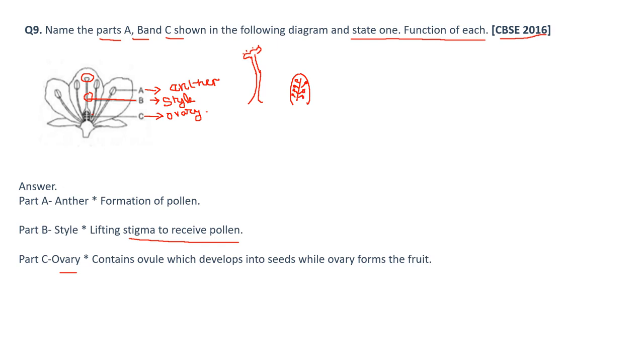So the future of the ovule is seed, and in the future the ovary will become fruit. The ovules are inside the ovary. Now let's see the answer here. Part C is the ovary; it contains ovules, which develop into seeds, while the ovary forms the fruit.